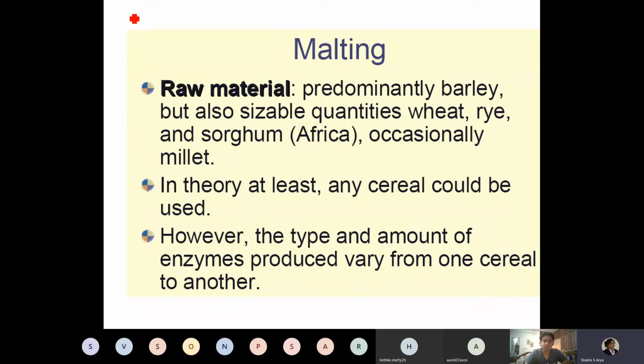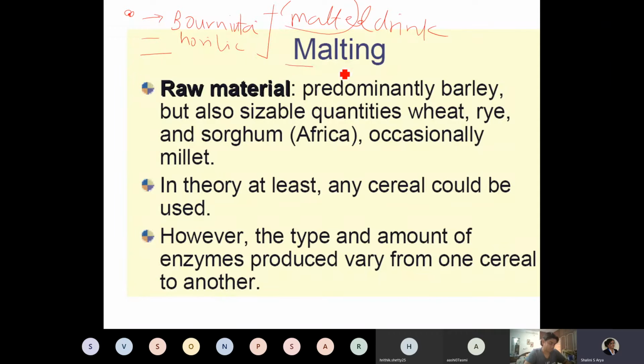You see this in the market. Most commonly, the malted drink that you consume, like Bournvita or Horlicks, and there is one more brand I don't remember, but there are a number of malted drinks that are available, and that is from malt, and because it is prepared from cereal, I am going to take this malting today, and I think that you should know what is malting.